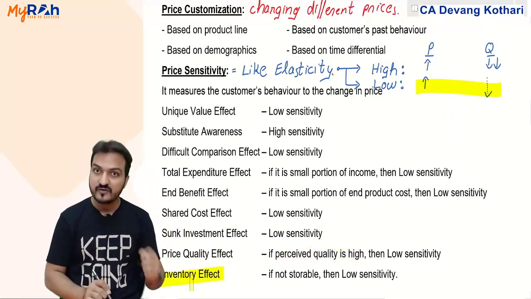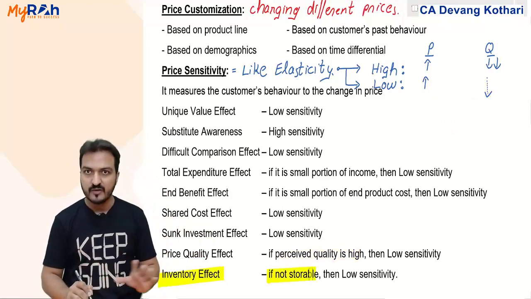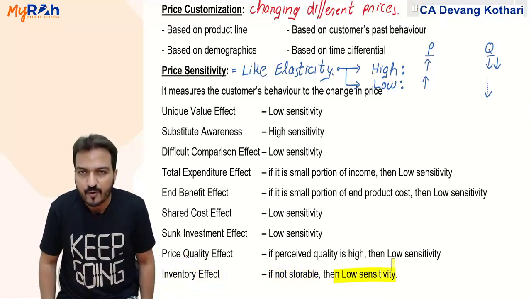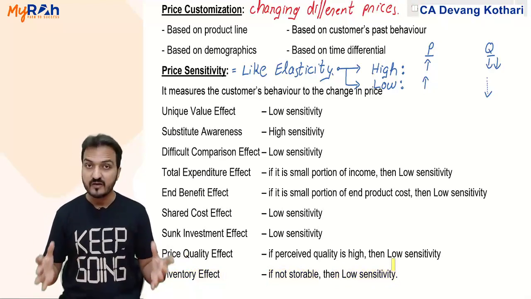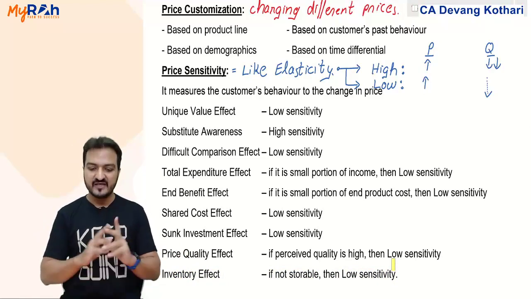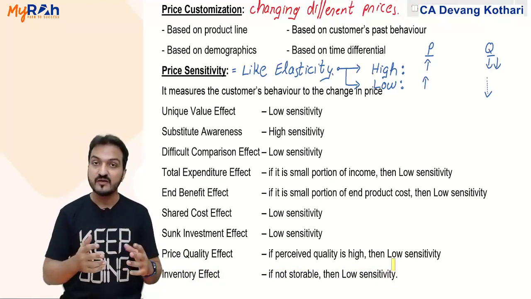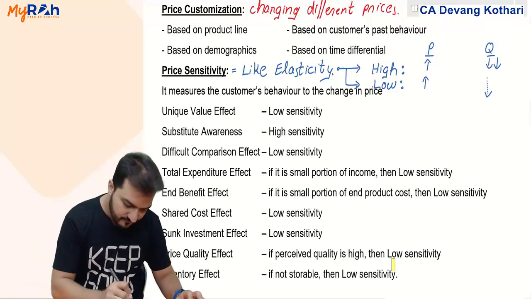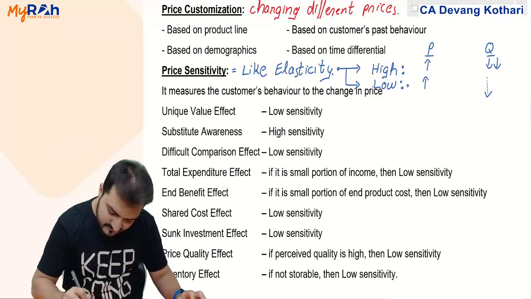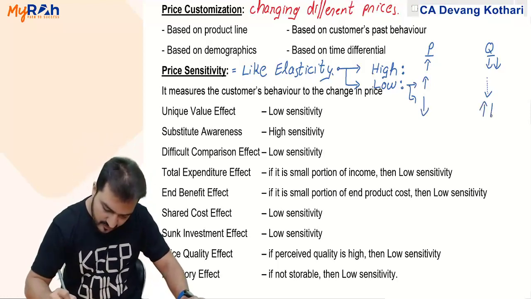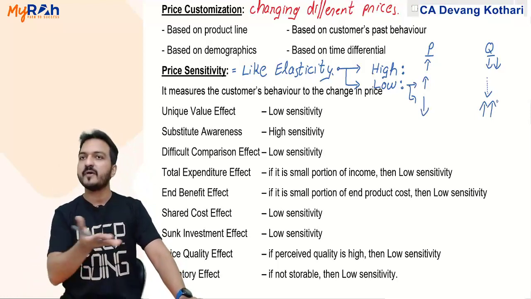And inventory effect. If the product is not storable, then it has low sensitivity. Now let me explain this. If the product is not storable, meaning a perishable product, then in case of high price, you will not decrease your quantity. Think opposite. In case the price decreases drastically, then will you increase your quantity drastically? No, it is a perishable product.